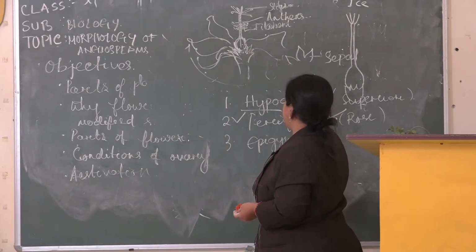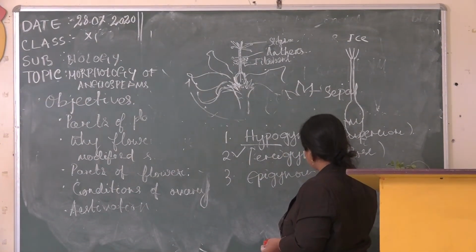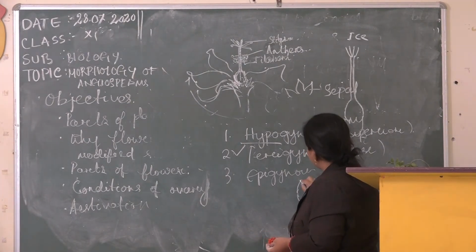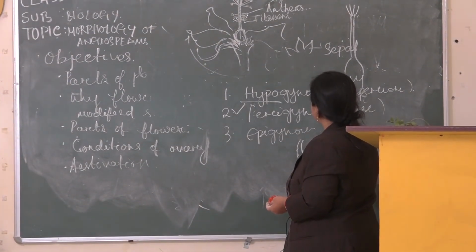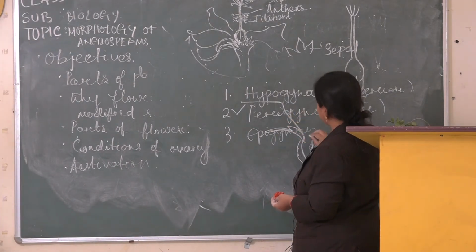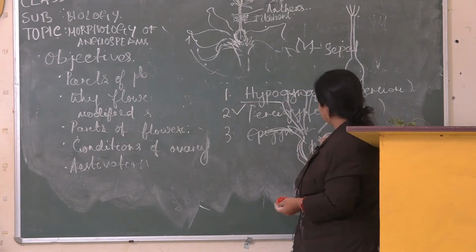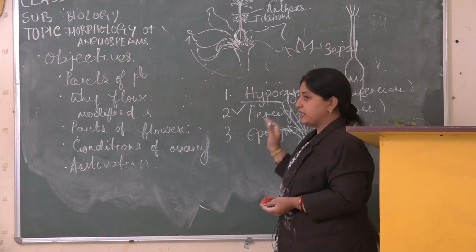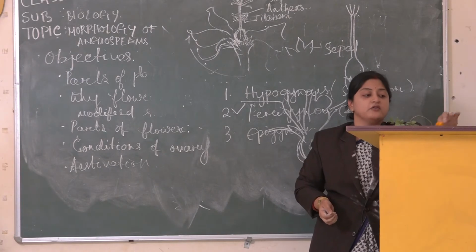Example is your rose. And in epigynous condition, what happens? See, this is the thalamus. What is thalamus? The thalamus holds the flower. Within that thalamus, the ovary is present. Ovules are present within that ovary. Above that, calyx is present, which holds the flower. Petals or corolla are present above. So here the condition is known as inferior ovary. Epigynous condition, inferior ovary. So these are the three conditions of ovary.